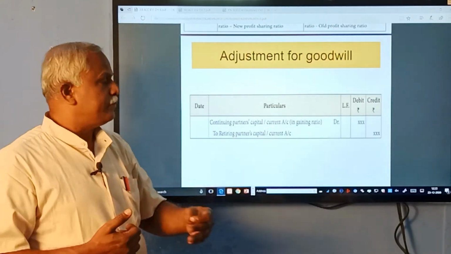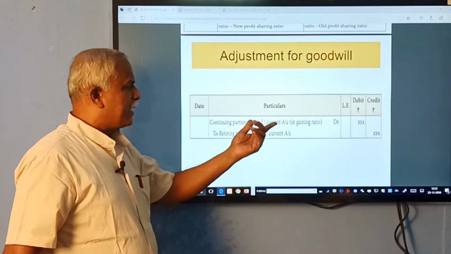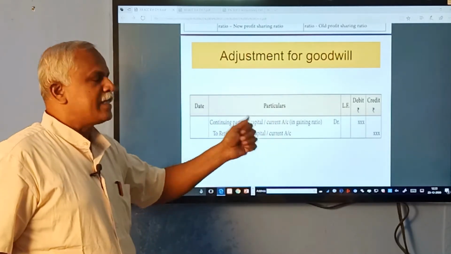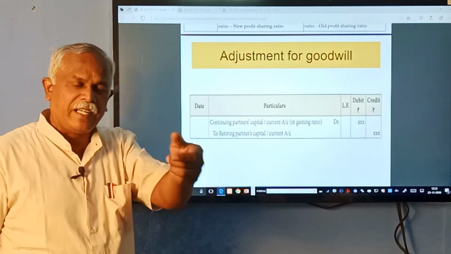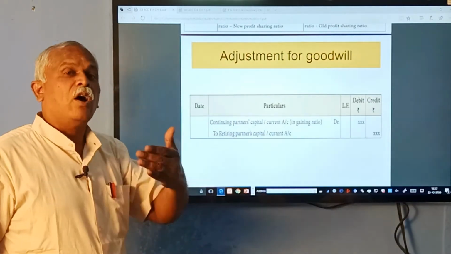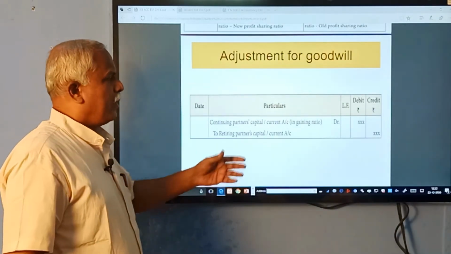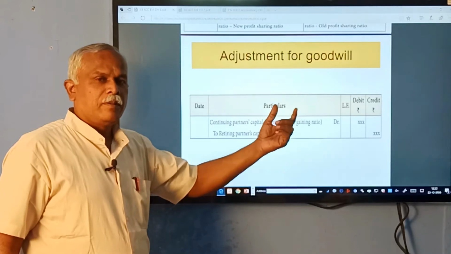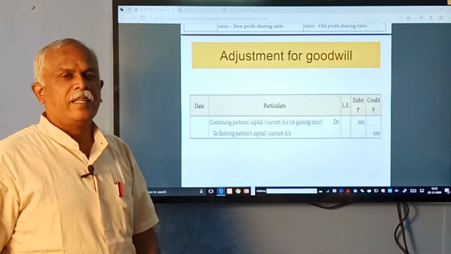From their capital. Continuing partners' capital account or current account is debited to the retiring partner's capital account. So, the goodwill share of the retiring partner will be deducted from the continuing partners according to their gain. How much they gain? According to the gaining ratio, they will compensate the retiring partner.